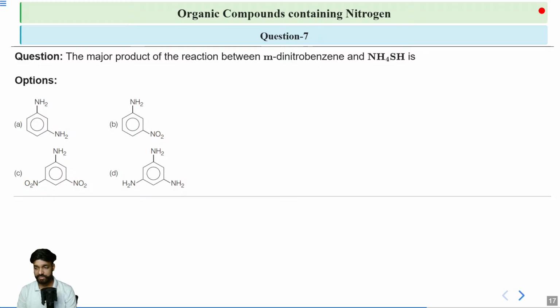Anyone who got the answer for this question? So again I am repeating my question. The major product of the reaction between M-dinitrobenzene and NH4SH is.